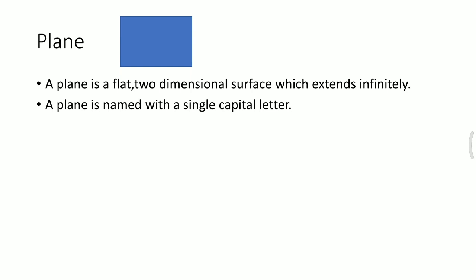It can be named with a single capital letter, for example plane H or plane A or plane Y. Sometimes we also show arrowheads on all four sides of a plane to indicate that it extends to infinity.